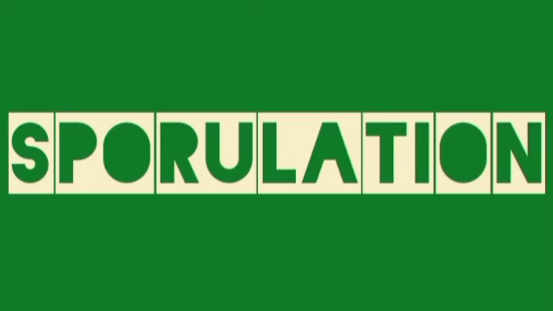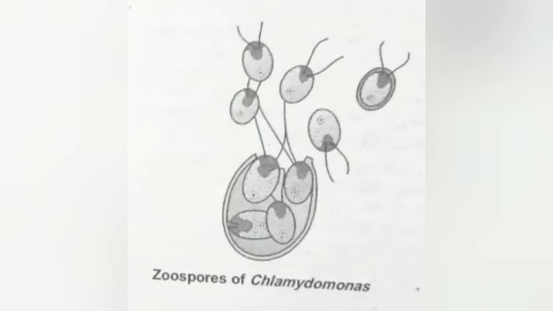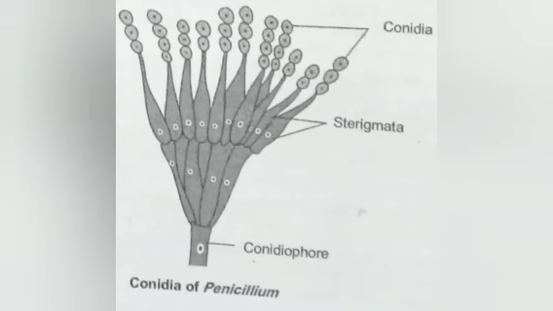The other method is sporulation. Spore formation in asexual reproduction comes under two important divisions. The one is zoospores of Chlamydomonas and the second one is conidiospores of Penicillium. These are two important examples, the fungus Penicillium and Chlamydomonas, the best examples for asexual reproduction, especially in spore formation.